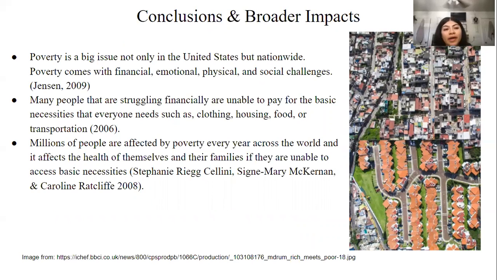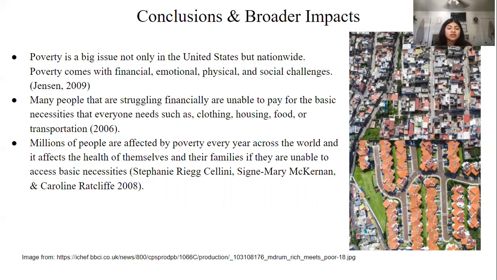Conclusions and broader impacts. Poverty is a big issue not only in the United States but nationwide. It comes with financial, emotional, physical, and social challenges, and these factors play a huge role in a person's decision making every day. Many people that are struggling financially are unable to pay for the basic necessities that everyone needs, such as clothing, housing, food, or transportation.